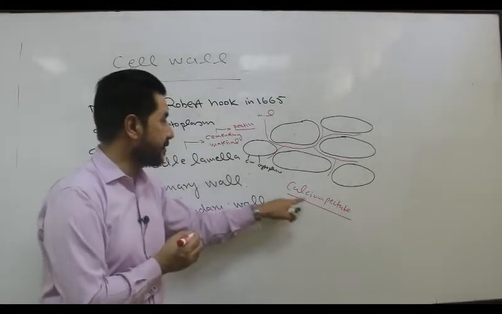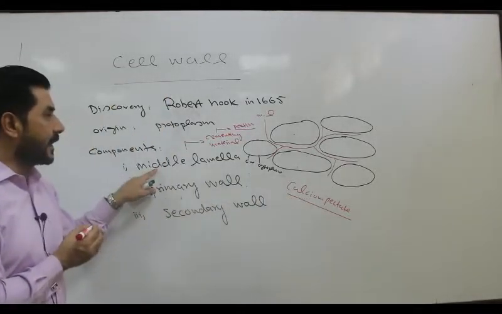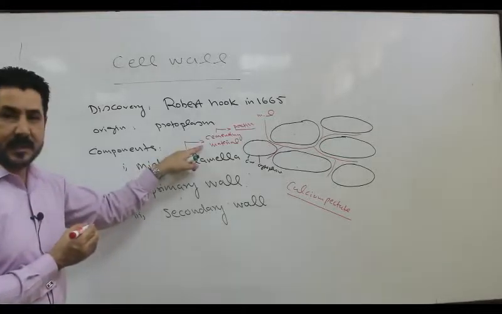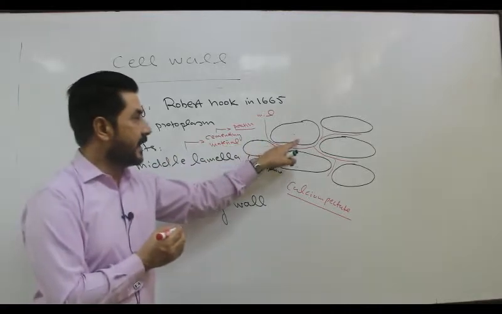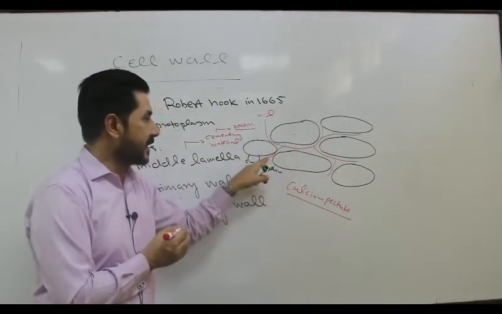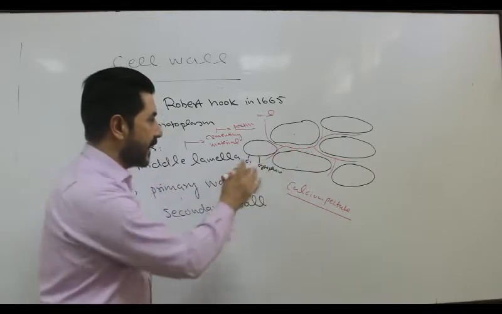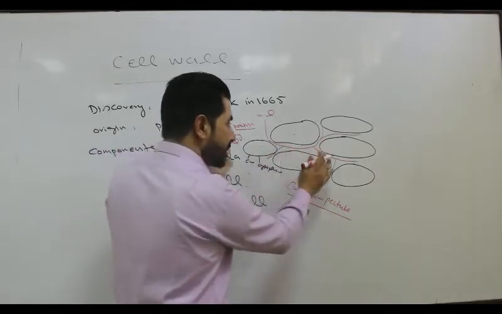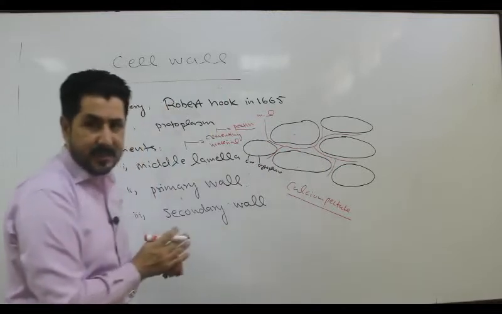Because of calcium pectate, the middle lamella has a cementing, sticky, glue-like material which holds these young neighboring cells together, and it is present outside the plant cells.